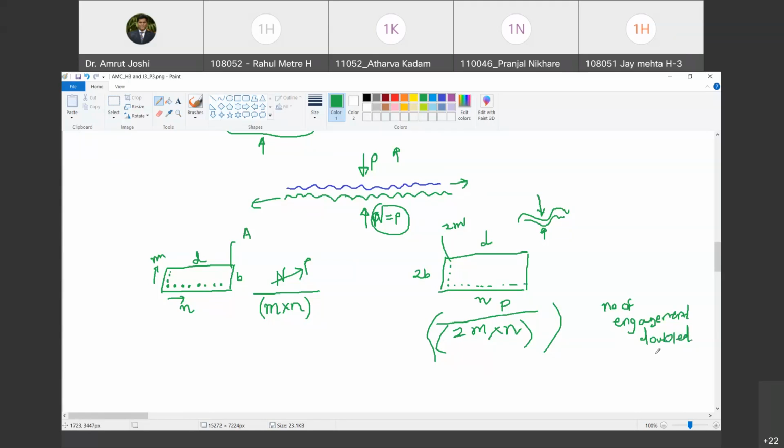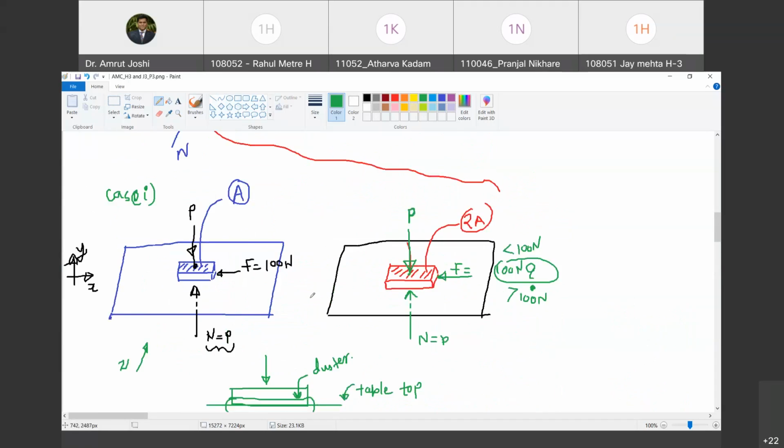So we only think that because the cross-sectional area has been doubled, the number of engagements has been doubled, so we should require greater force to start sliding. But we never think that P is the same, and therefore the pressure under which the engagement is occurring now becomes half. So these are balancing effects. Are you able to understand this now? Yes. And therefore, even if we double the cross-sectional area, for the same value of P and N, you are going to require the same value of force to start sliding. It is independent of cross-sectional area. Are you with me? Yes.